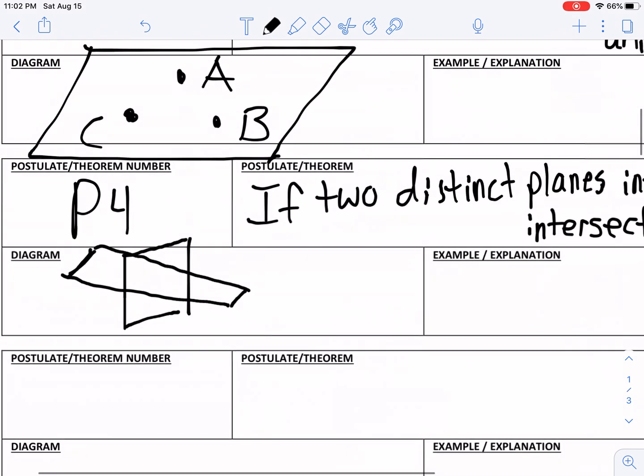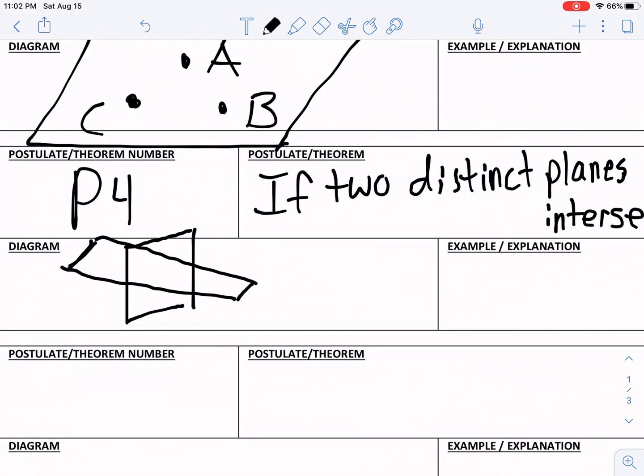I apologize, my drawing is terrible, but hopefully it will get the point across. Notice it's going to cross, and where these two planes meet is a unique line.